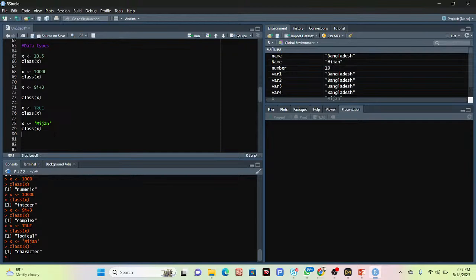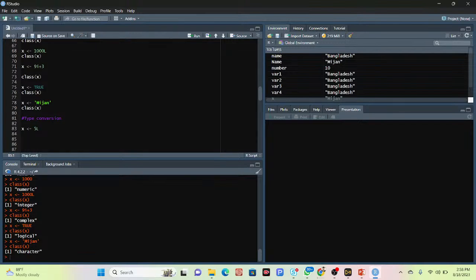And we can also do conversion of that data. Suppose I put the convert. How can we easily convert, suppose, integer to numeric or numeric to integer? How can I easily convert this type of data? So this time we talk about type conversion. Suppose I take a variable x. In this variable I put an integer, suppose 5L. L is the symbol of integer. Okay, it is an integer.